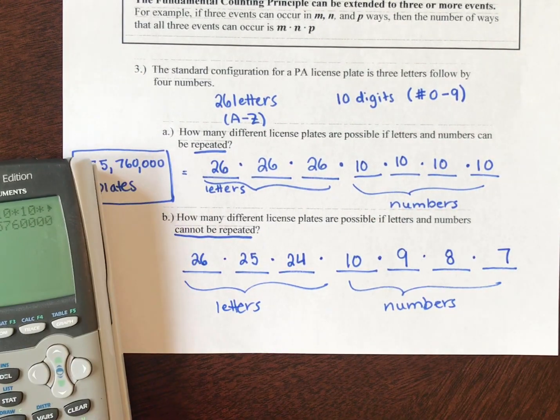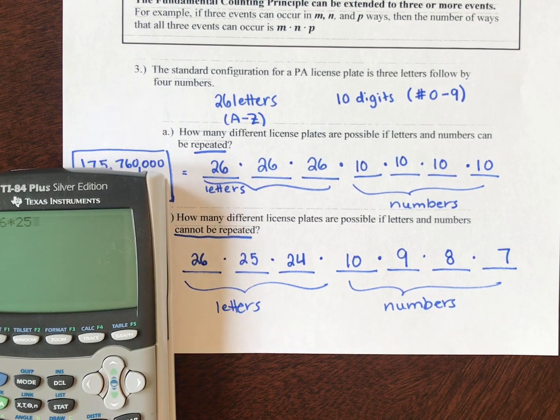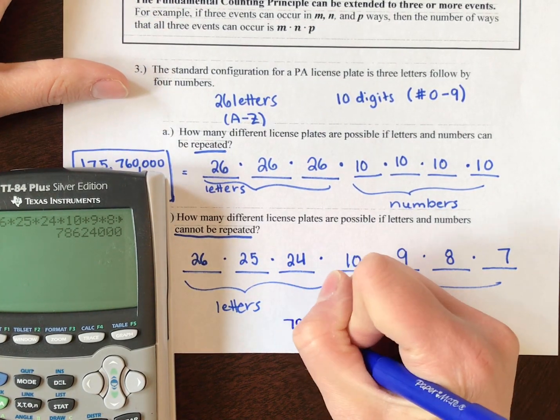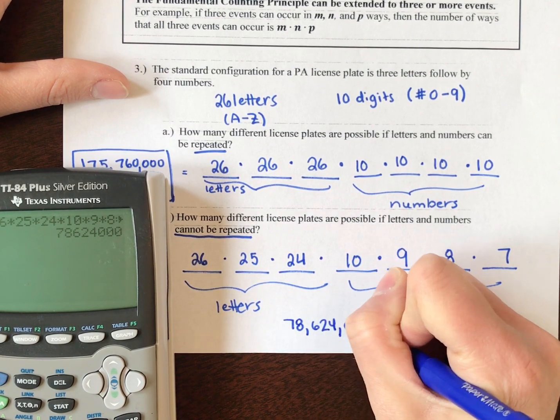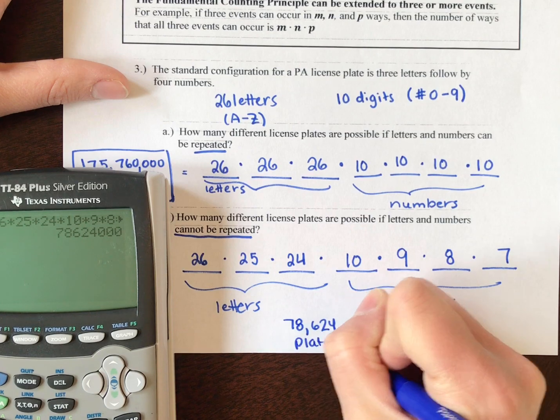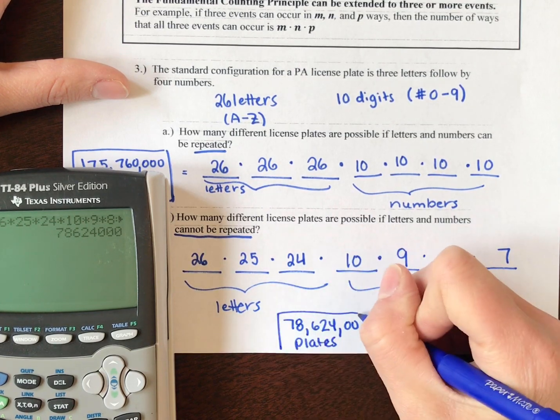Okay, so I'm going to type in 26 times 25 times 24 times 10 times 9 times 8 times 7. Right, and you can see that we get 78,624,000 plates. So smaller amount because we are not allowing repetition of numbers and letters.